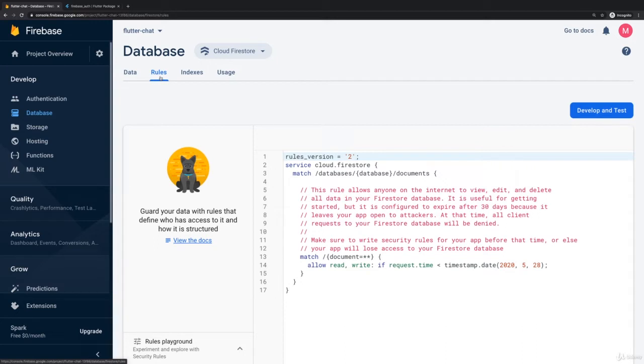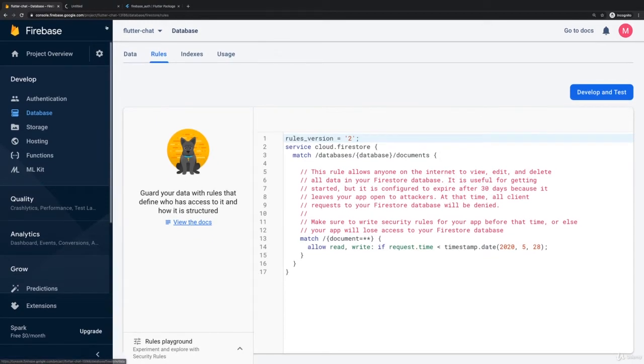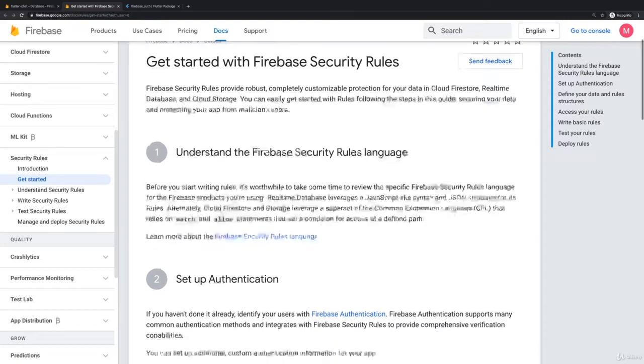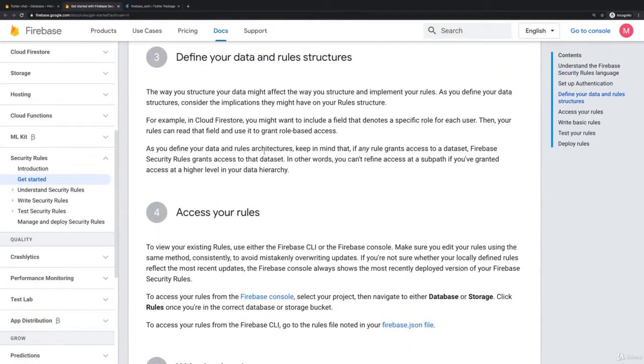Now, Firestore rules are pretty flexible and also pretty, not complex, but got a lot of features. You can view the official docs to learn all about Firebase rules, and I would strongly recommend that you do so if you plan on using Firebase in your app, because there's a lot you can configure. Basically, every use case is possible. You can configure that some collection is locked down to a specific user, whilst other collections are open to everyone. So there's a lot you can configure, and therefore the official docs are the place to go if you want to use Firebase. This is not a Firebase course, so I will only scratch the surface here.